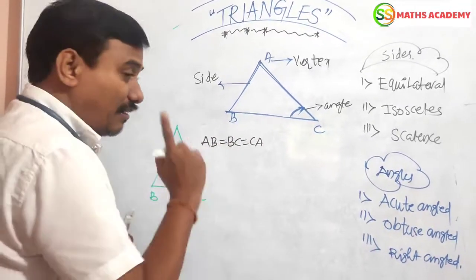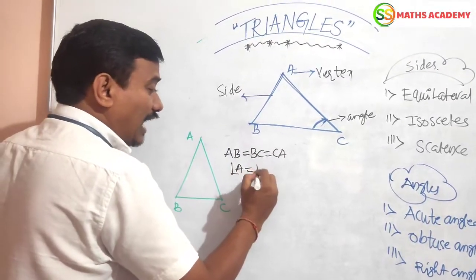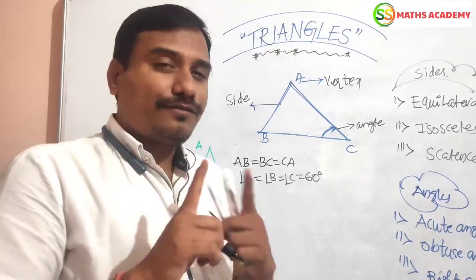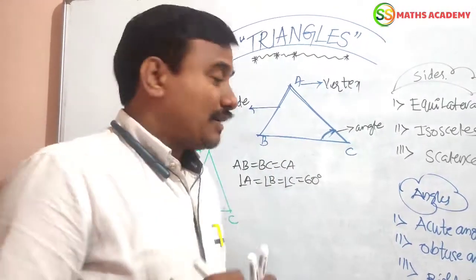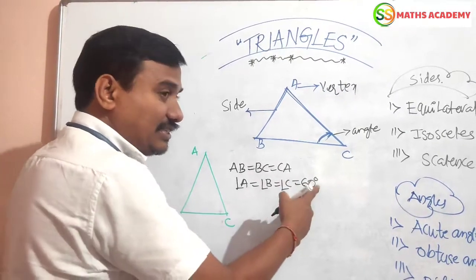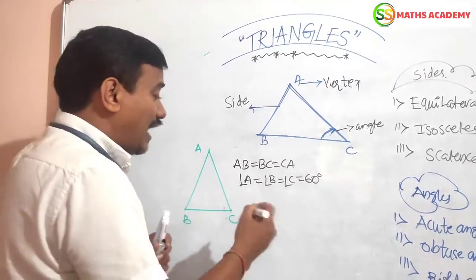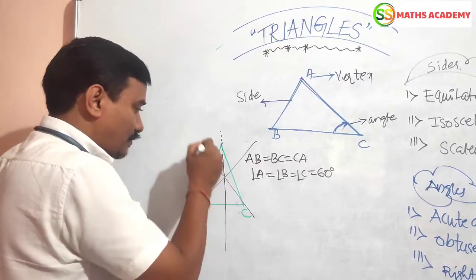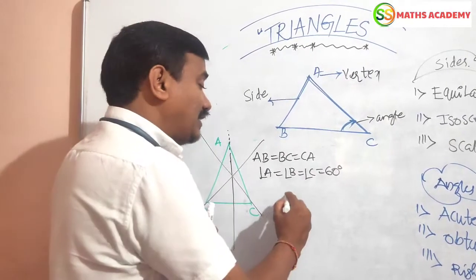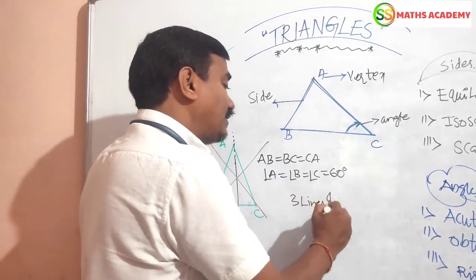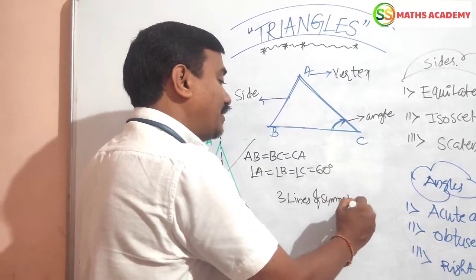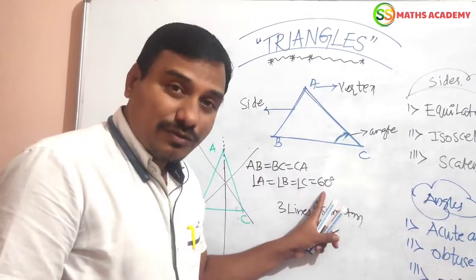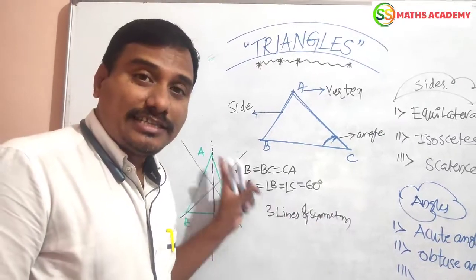First property, all the sides are equal, as well as all the angles are equal, which means 60 degrees each. In a triangle, the sum of 3 angles equals 180 degrees, you know very well. So the sum of these 3 angles, 60, 60, 60, means 180. All angles are equal, and 3 lines of symmetry are there. How many lines of symmetry are there? 3 lines of symmetry. First property, all the sides are equal. Second property, all angles are equal, that is 60 degrees. And it has 3 lines of symmetry.